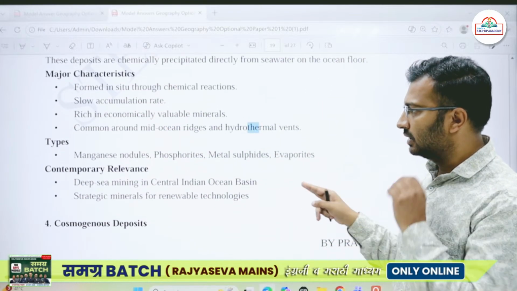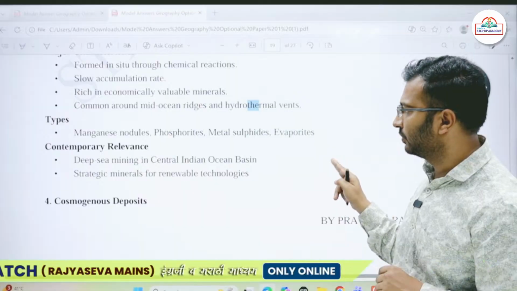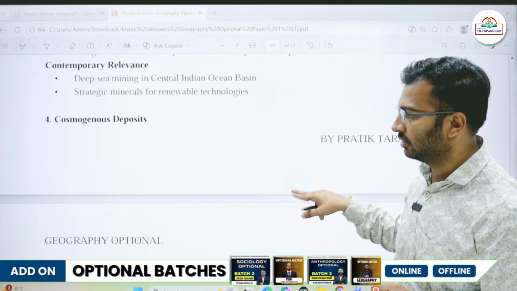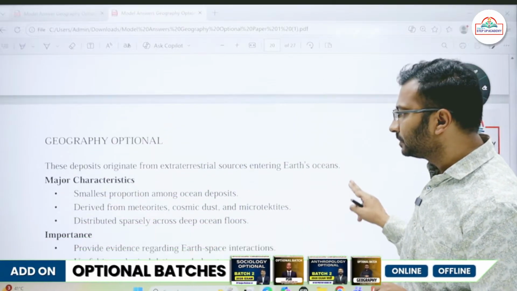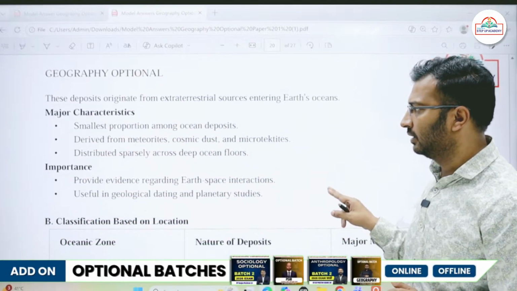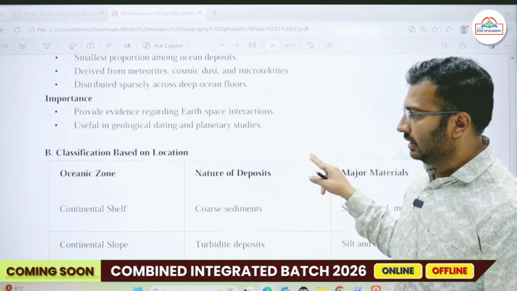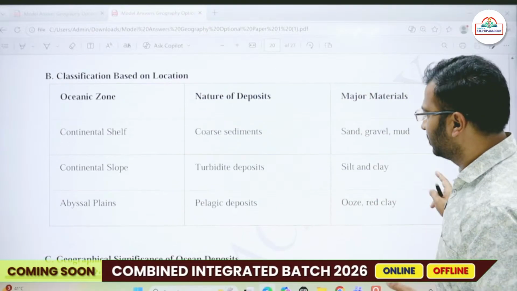So manganese nodules, phosphorites and so on you will find there. Then cosmic deposits from cosmic dust and meteoric dust. Okay, so you can put in this information based on the location.